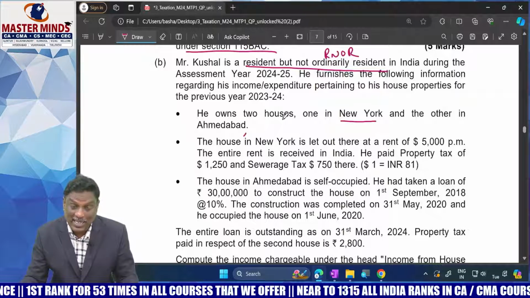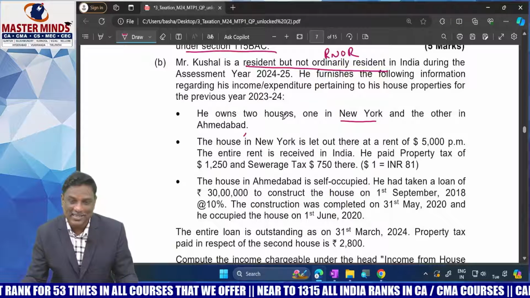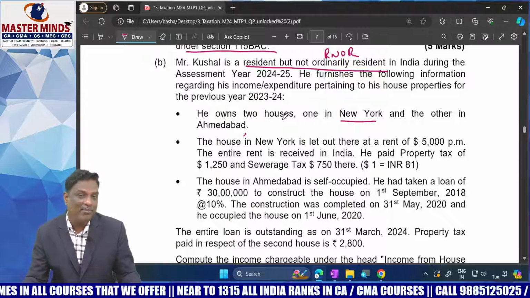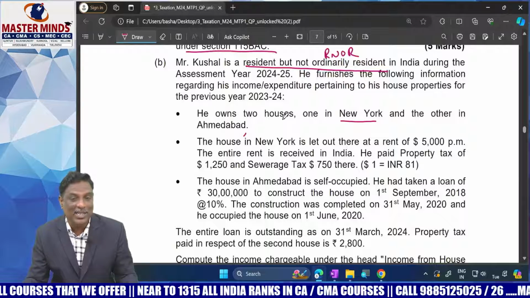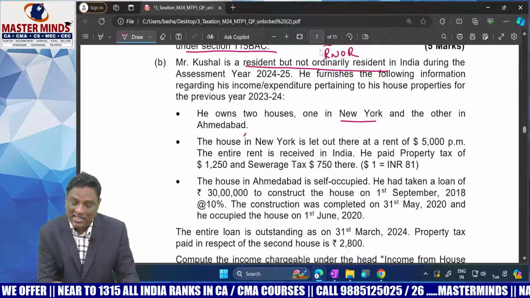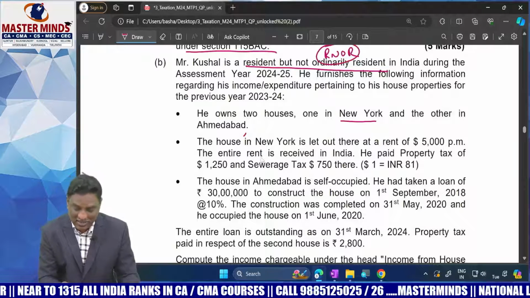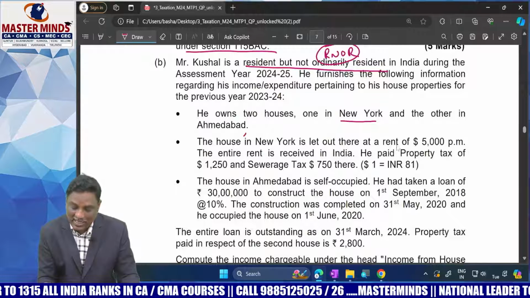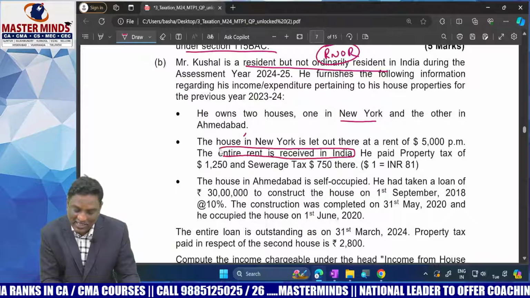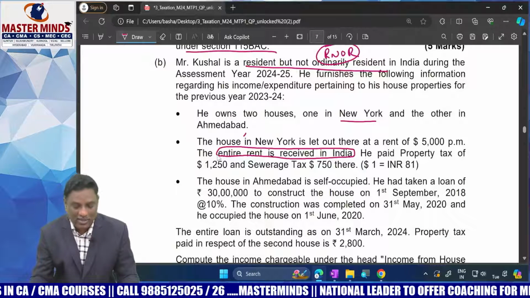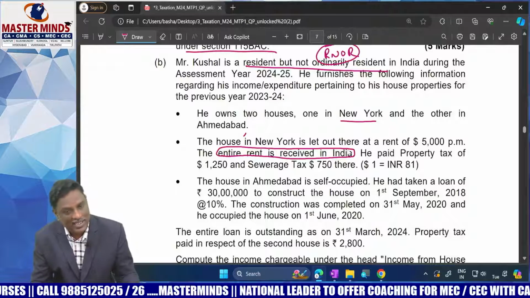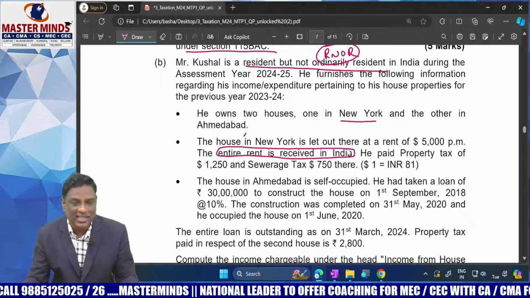Foreign houses are taxable only in two cases. Either the assessee's residential status is ROR, or the income from such property was received in India, that is, place of receipt in India. But here the assessee status is RNOR. But for the New York house property, the entire rent is received in India. Yes, one of the conditions was satisfied. Therefore, the foreign house will be taxable in India because the place of receipt is located in India. Compulsorily, you should calculate the income.